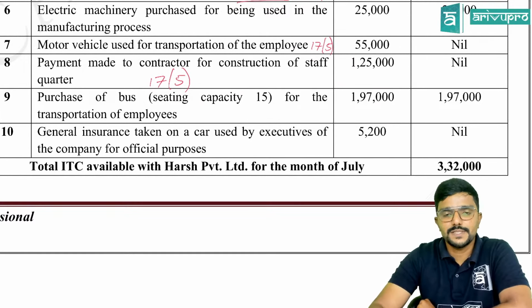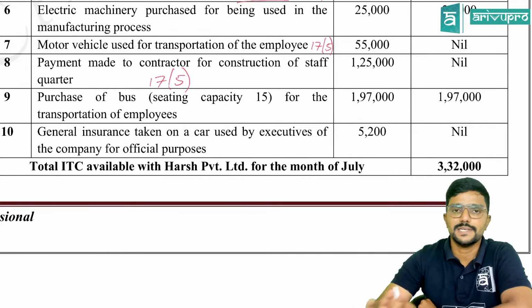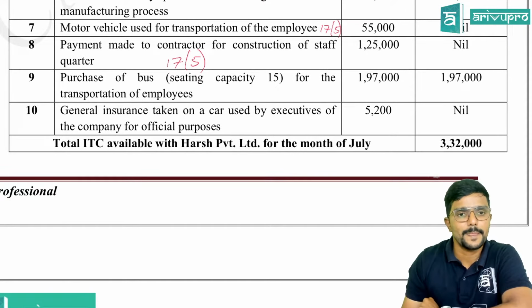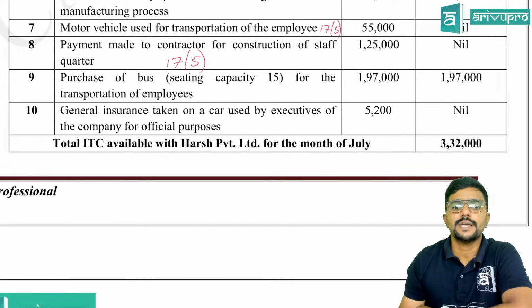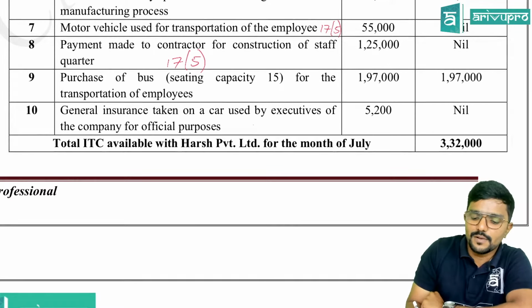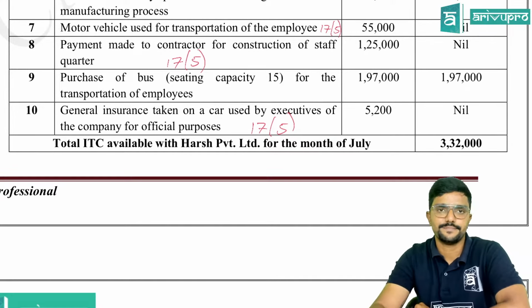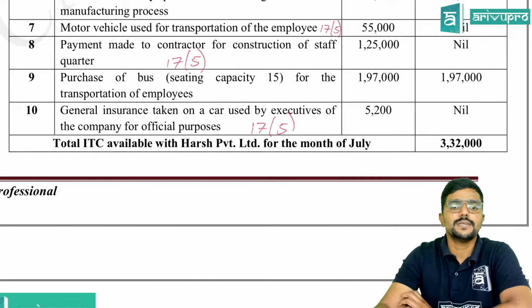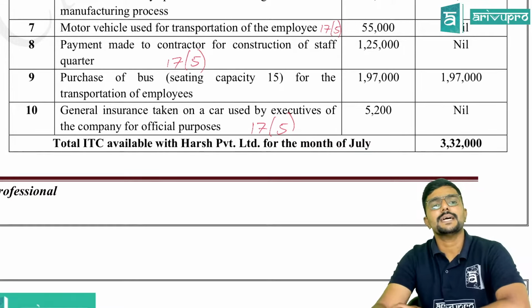Purchase of bus seating capacity 15 for the transportation of employees is allowed because it is not blocked under section 17.5, as the seating capacity is more than 13. General insurance taken on a car used by the executives of the company for official purpose is blocked under section 17.5, guys. It is blocked. Is that clear? Yes, sir. So the total ITC which is available with Arch Private Limited for the month of July is 3,32,000.